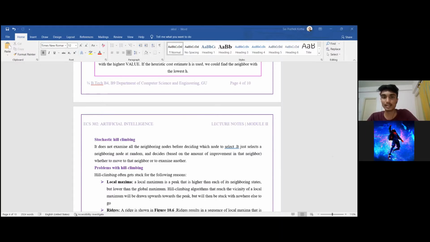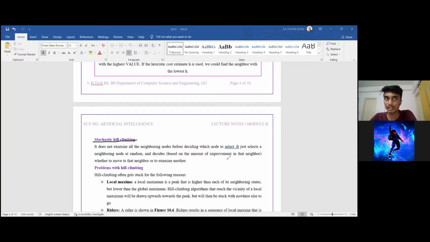So this is a problem with steepest ascent, that we can now not choose any further nodes. So we have to stop the algorithm. In order to overcome this problem, where we are forced to stop the algorithm in the middle, we sometimes use stochastic hill climbing, which is not efficient, but we use this as an alternative to steepest ascent.